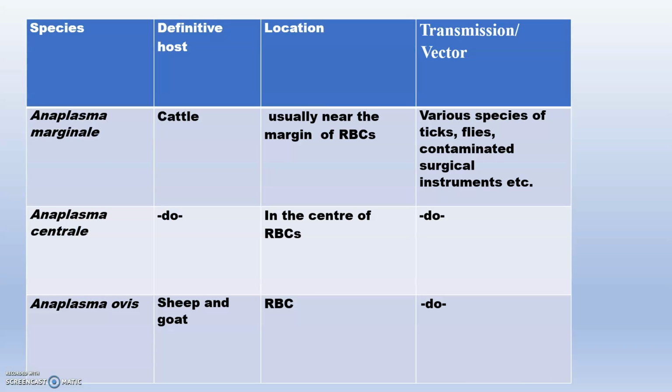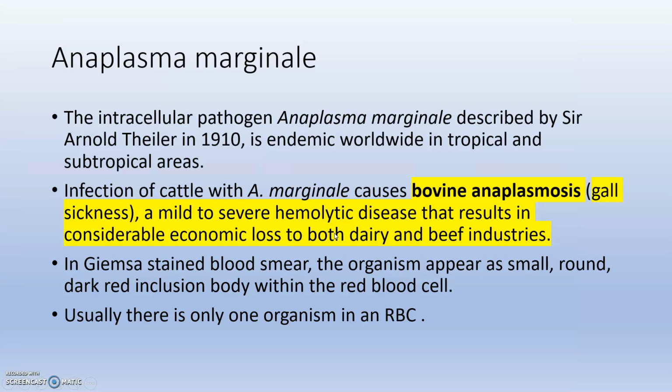So you can see Anaplasma marginale, Anaplasma centrale, and Anaplasma ovis. Ovis is another species which affects sheep and goats. In the case of marginale, the definitive host is cattle, and it is usually found near the margin of the RBC. That's why it is called marginale. And centrale is located in the center of the RBC. That's why it is called centrale. So, moving to Anaplasma marginale.